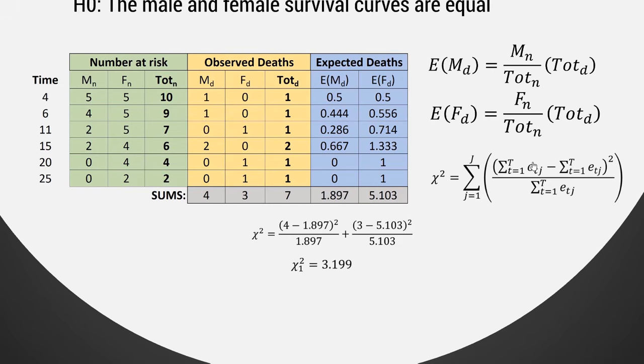So we go observed minus expected, 4 minus 1.897, all squared, divided by 1.897. And we do the same for the females. 3, which is the number of females that died, minus the expected number of females that died. So it's funny that we get 5.1 as our expectation for the number of females that died. You can see that that's not possible because there were only 5 female wombats to start with.